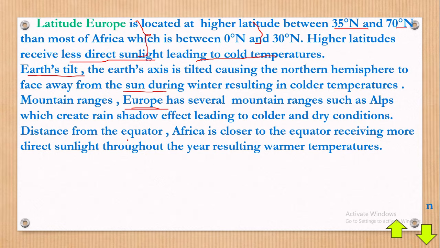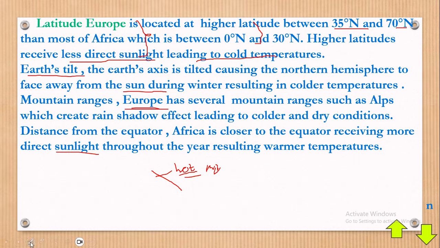Okay, now the distance from the equator. Of course, I told you that the equator in all cases receives sunlight, so the areas at the equator are always hot and wet, balanced. Africa is closer to the equator, receiving more direct sunlight throughout the year, resulting in warmer temperatures.